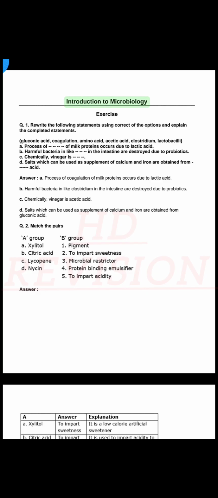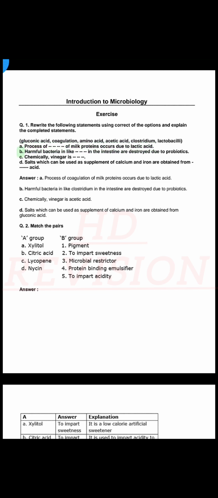Introduction to Microbiology. Exercise. Q1. Rewrite the following statements using correct options and explain the completed statements. Options: gluconic acid, coagulation, amino acid, acetic acid, Clostridium, lactobacilli. A. Process of coagulation of milk proteins occurs due to lactic acid.